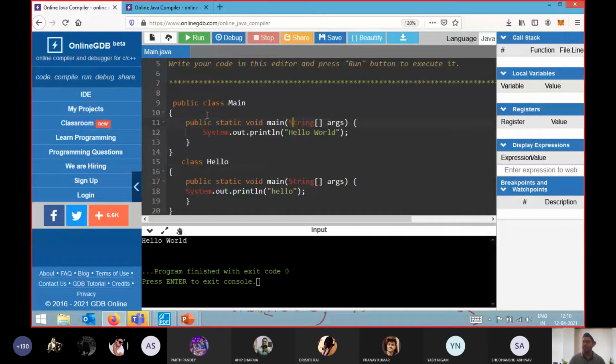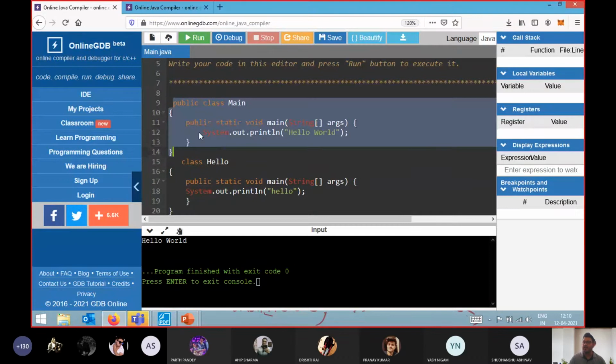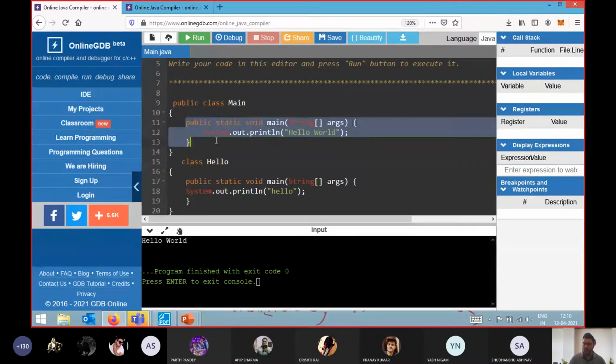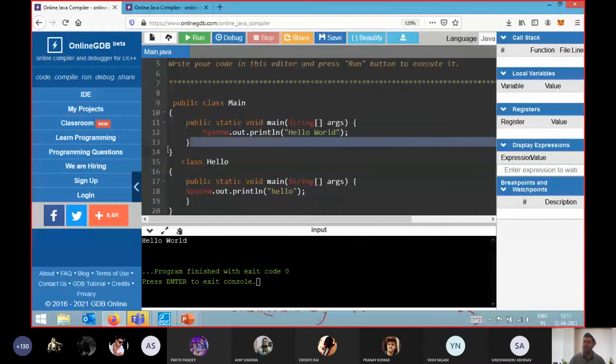When you make a class public, it can execute only that particular class's public static void main. If we call this class from outside, you can call it, no issue at all. But it will execute only this public static void main, and after this it will automatically terminate the program.